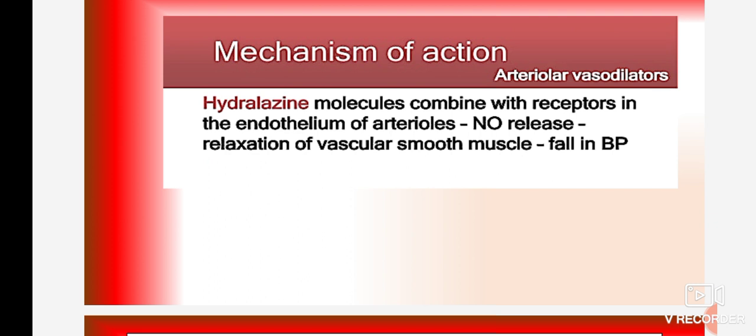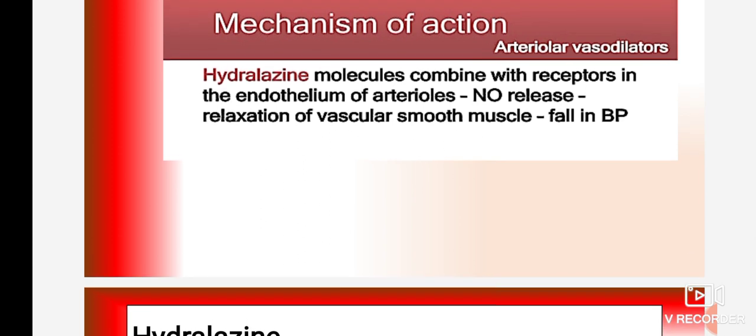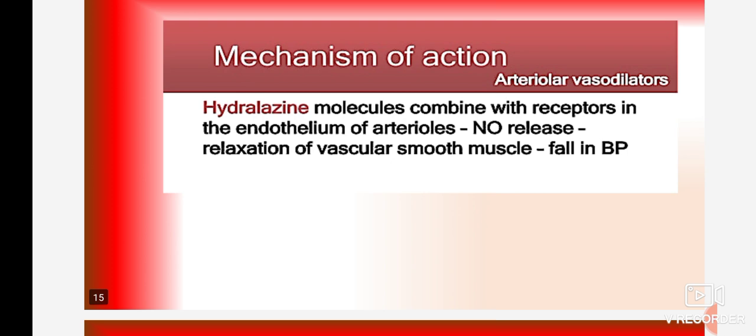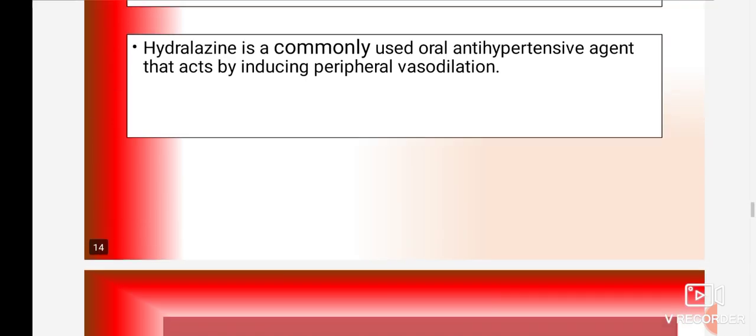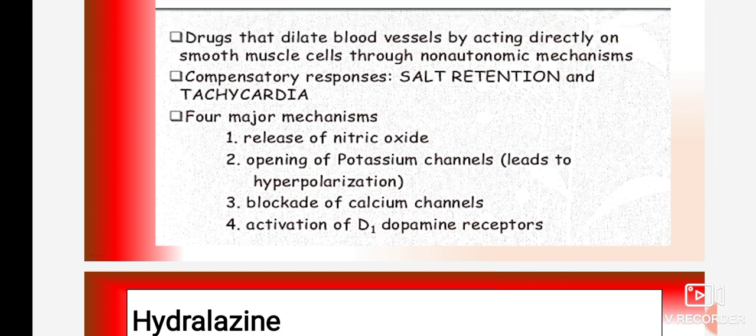The mechanism behind the production of vasodilation is that the hydralazine molecule combines with receptors in the endothelium and arterioles, then nitric oxide is released. Release of nitric oxide is responsible for vasodilation, so relaxation of vascular smooth muscles and a fall in blood pressure. We have seen there are different mechanisms by which vasodilation is produced.